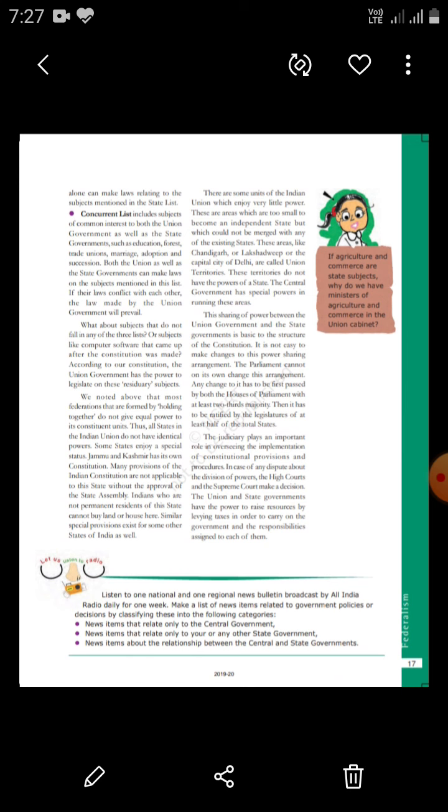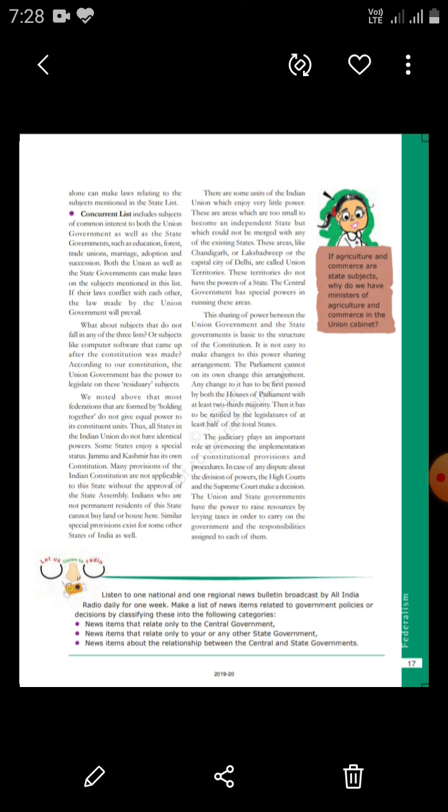The union government or the central government cannot interfere in these matters. The state is independent to take its own decisions based on its policy regarding trade, commerce, agriculture, planning, implementation, and irrigation. That's why every state has its own police force.